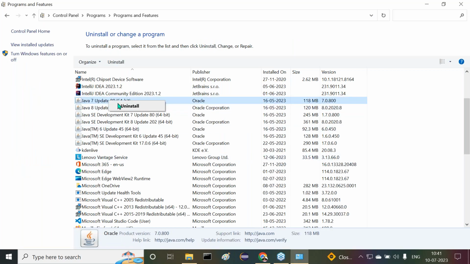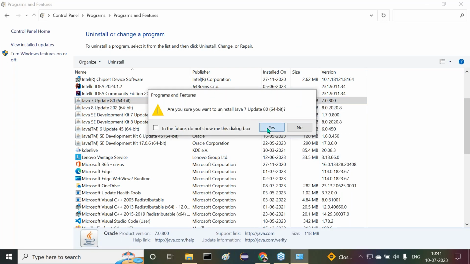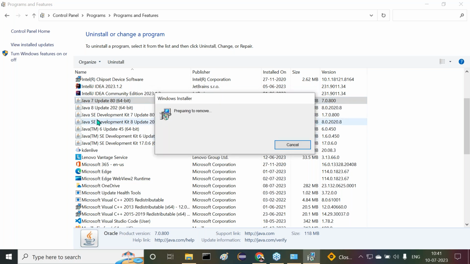Now try to understand it clearly. Right click and uninstall. This is a smooth approach of uninstalling your softwares. It may take a little bit of time. We just have to wait for it. Once I complete the total uninstallation process, then we are able to do this. Meanwhile, I'm going to talk about these points. Try to understand it: uninstallation and installation of the Java software.